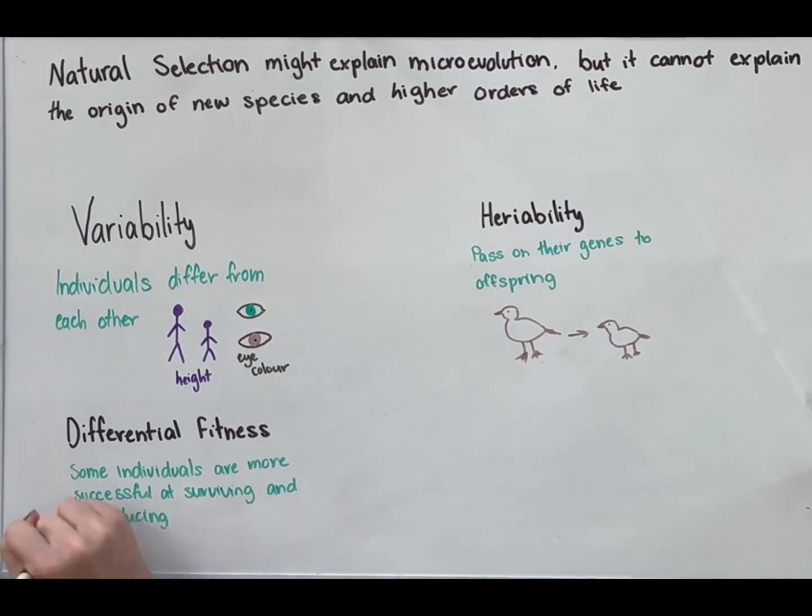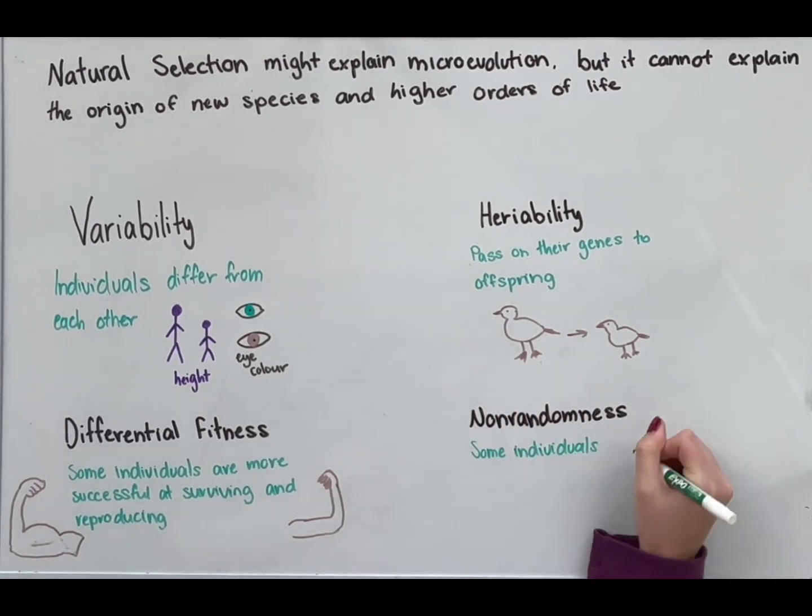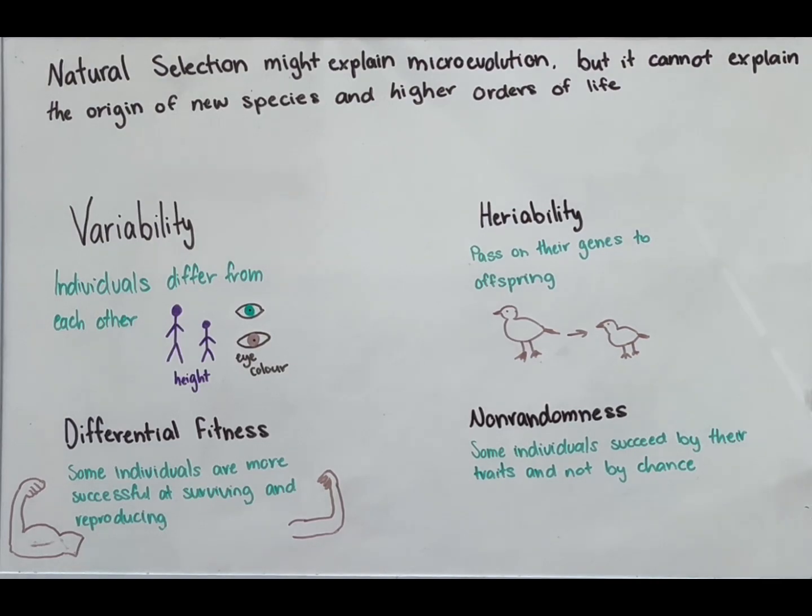Individuals that survive better have a greater chance of reproduction, allowing their genes to be inherited by more offspring. Over time, this leads to population-wide changes.